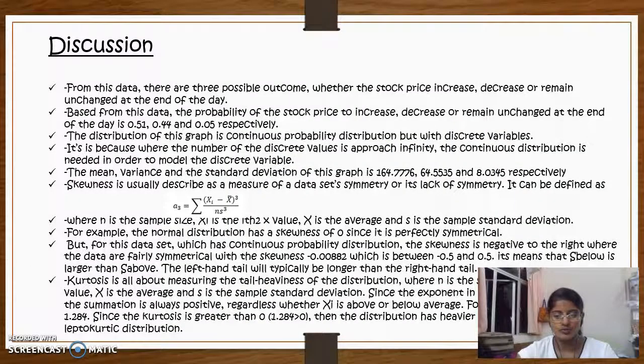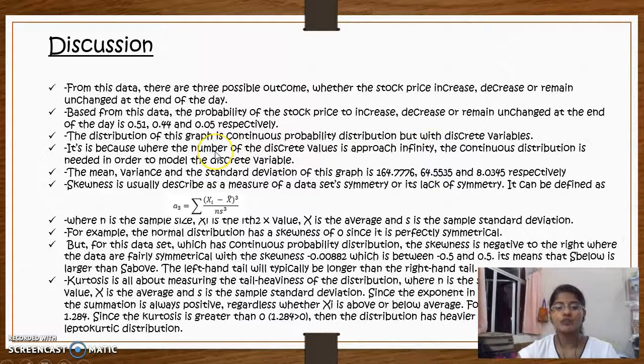So now we move on to the discussion. From this data, there are three possible outcomes: whether the stock increases, decreases, or remains unchanged at the end of the day. Based on this data, the probabilities of the stock price increasing, decreasing, or remaining unchanged at the end of the day are 0.51, 0.44, and 0.05 respectively. The distribution of this graph is a continuous probability distribution but with discrete variables.